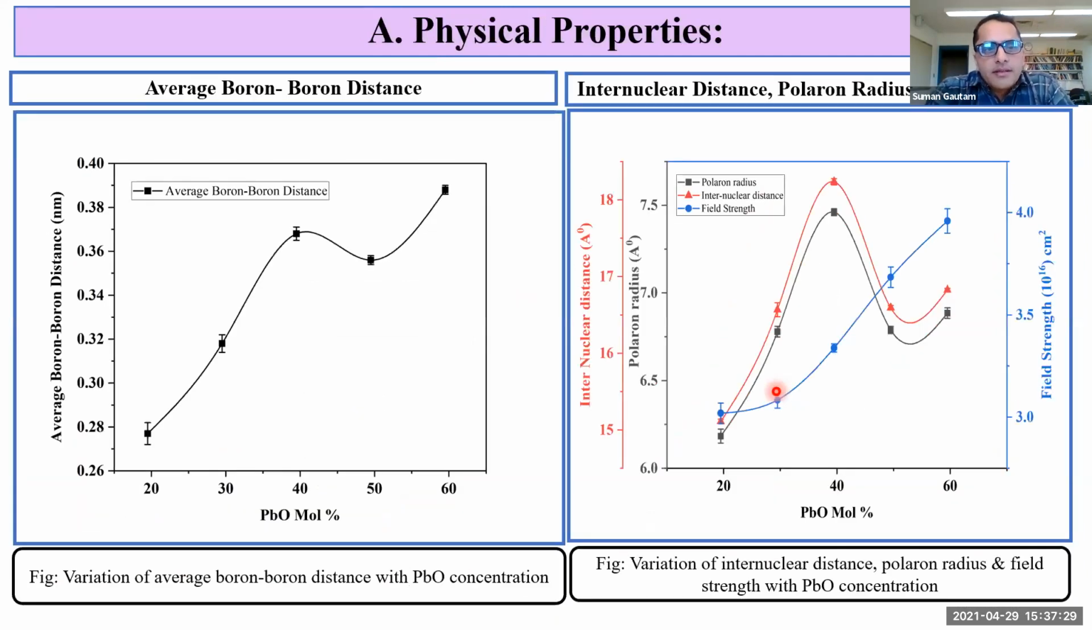This is the variation of average boron-boron distance with PbO concentration. As we increase the PbO concentration, the average boron-boron distance also increases, and it shows a plateau at around 40 mole percentage. This is the variation of internuclear distance, polaron radius and field strength with PbO concentration. As PbO concentration increases, internuclear distance and polaron radius also increase, and it shows a maximum at around 40 mole percentage.